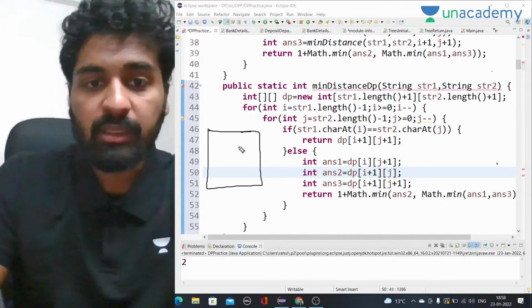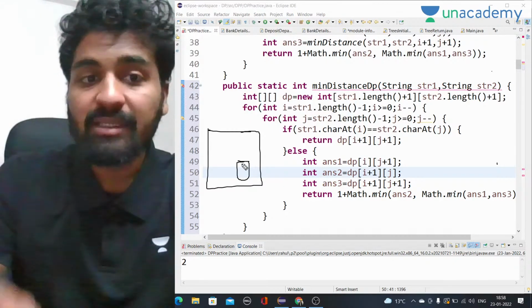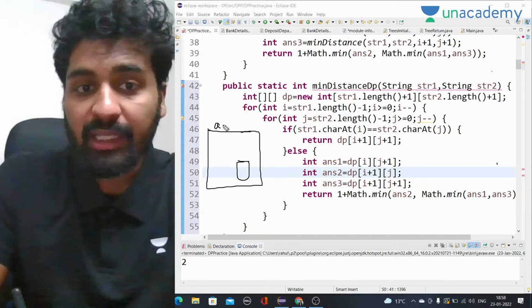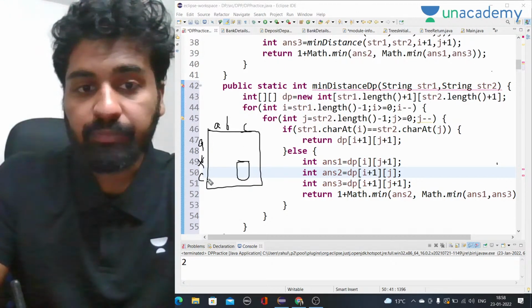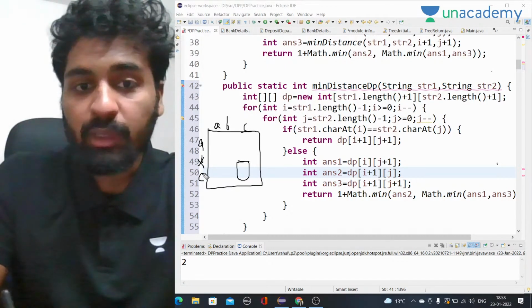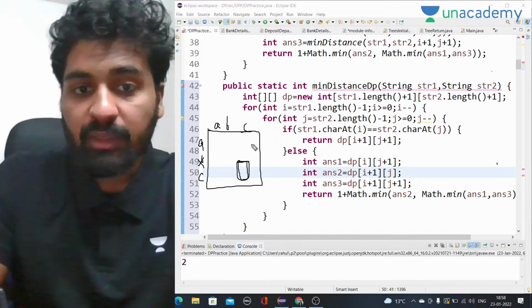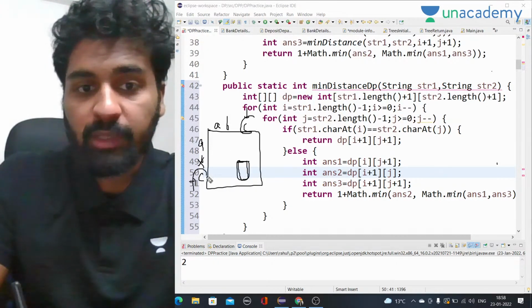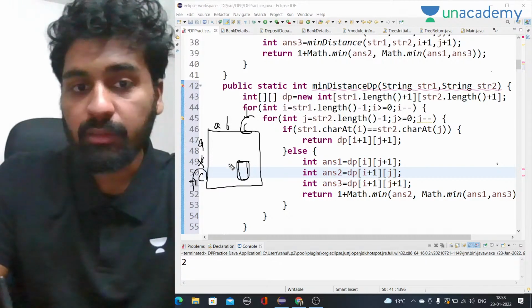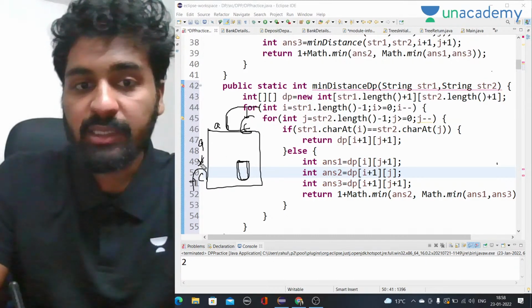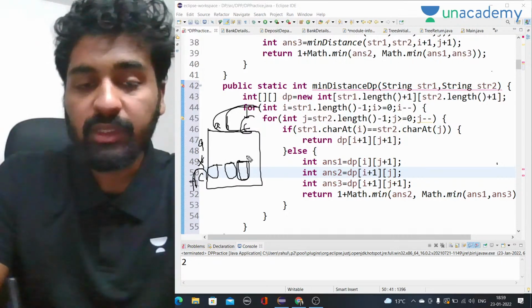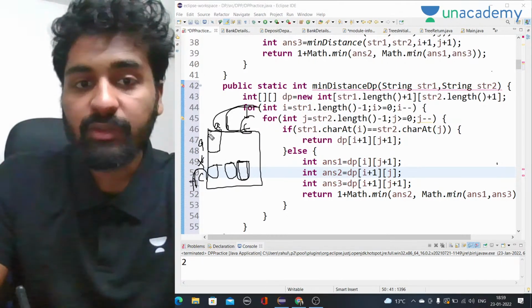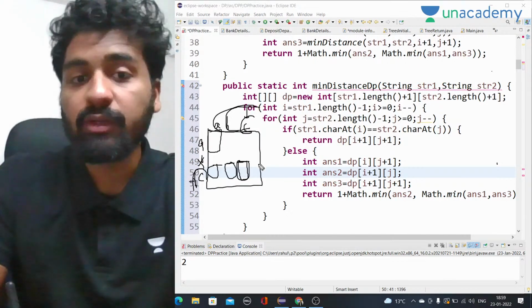Each column represents something. So this column represents the actual answer. If there would have been ABC here and also ABC, AXC here, and we want to make them equal, then this column will represent this part of the string and this part of the string. Then we move forward. It will represent this part and this part as we keep moving forward. So we keep building the answers, and at last we get the answer at the top. This is what we are doing.